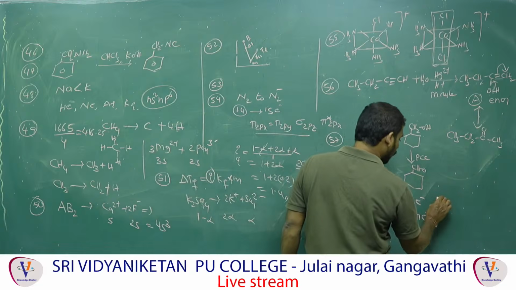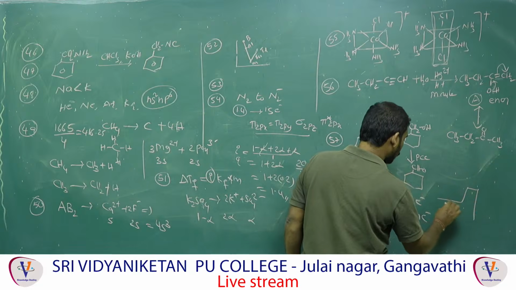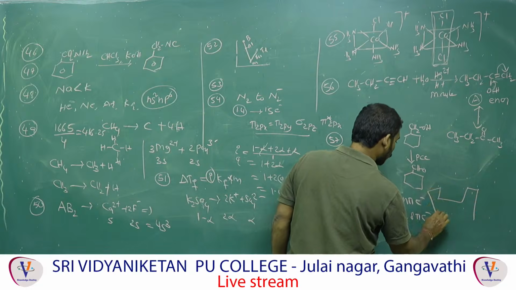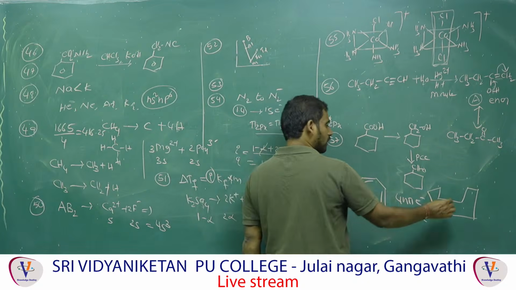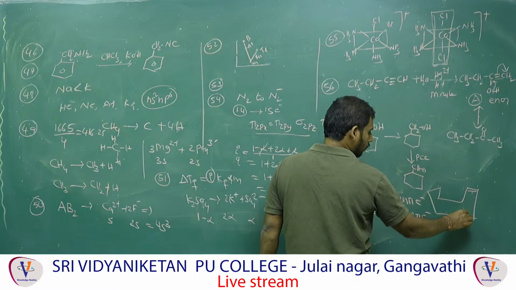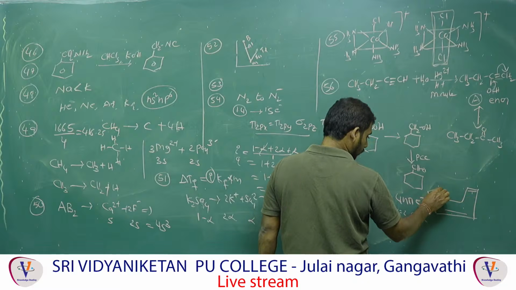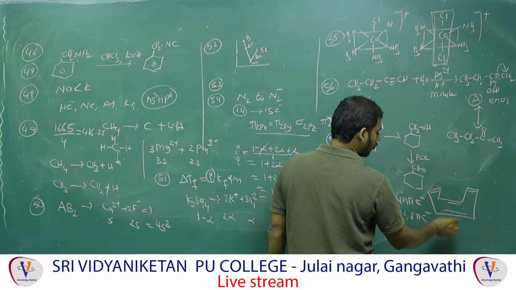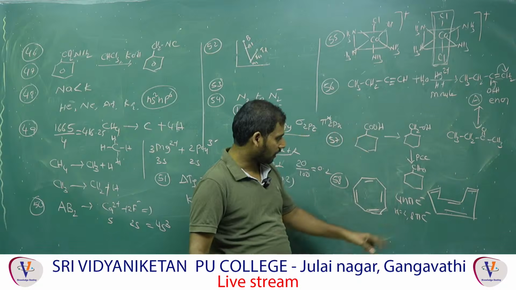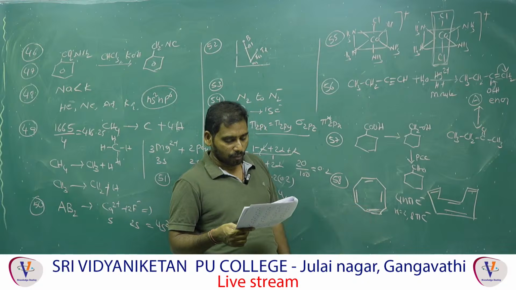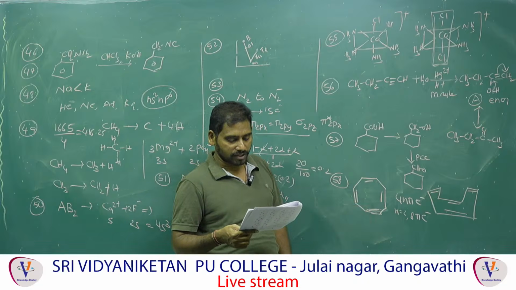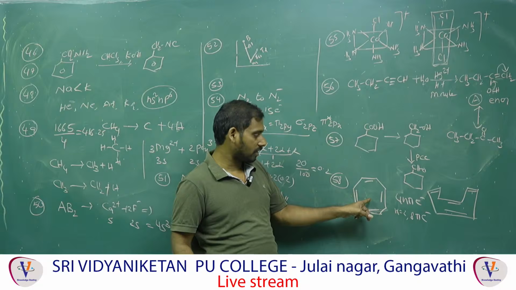but it does not exist like this; it exists as a tub shape. Like this, tub shape. That means here one double bond, here a double bond, here a double bond, here a double bond. Observe here, for the question, non-aromatic compound 1, 3, 5, 7-cyclooctatetraene.